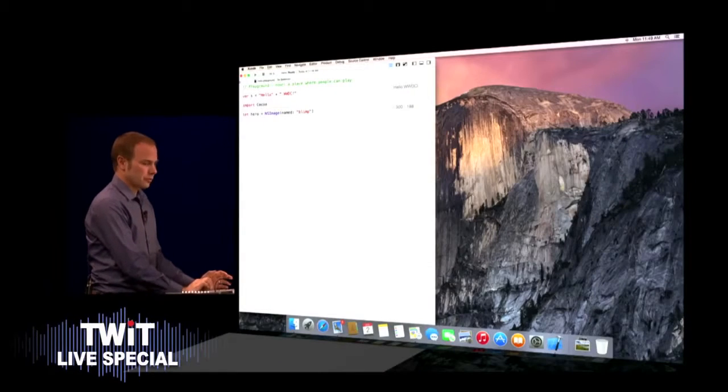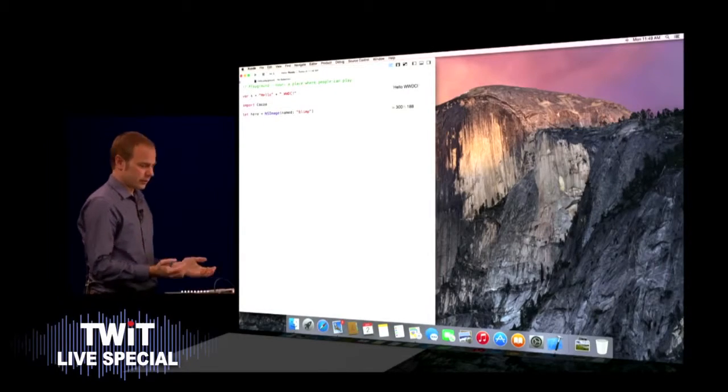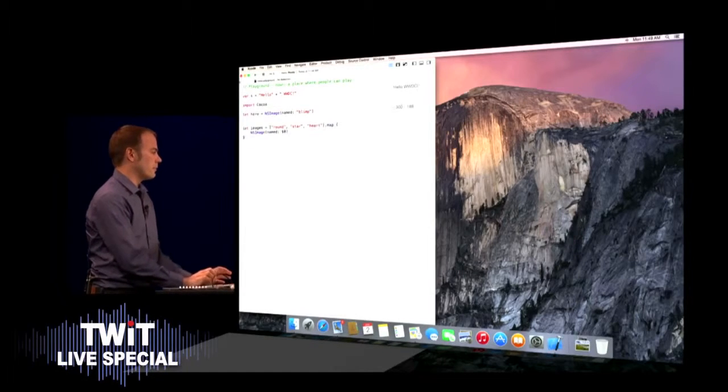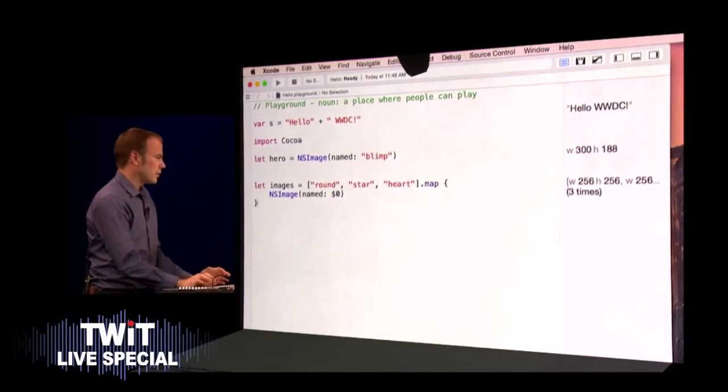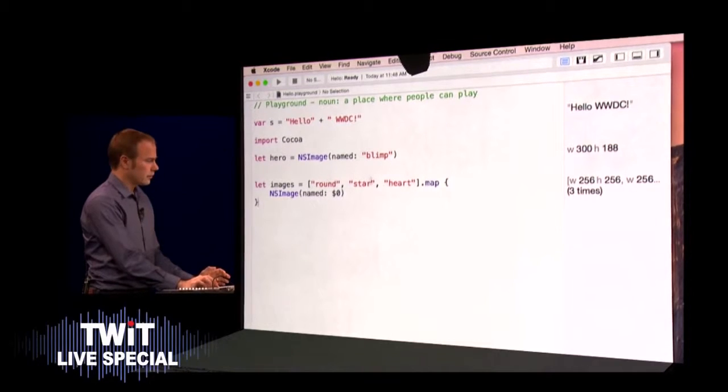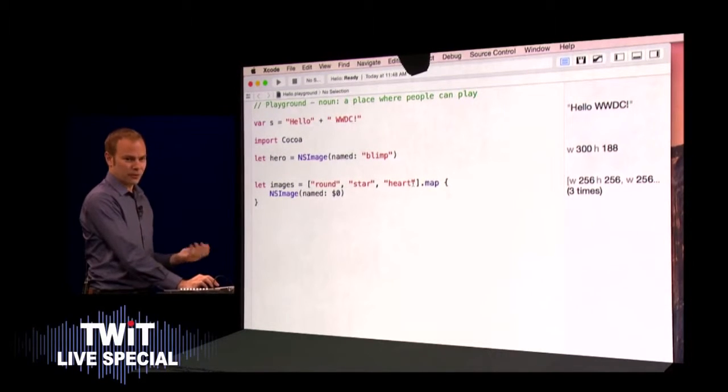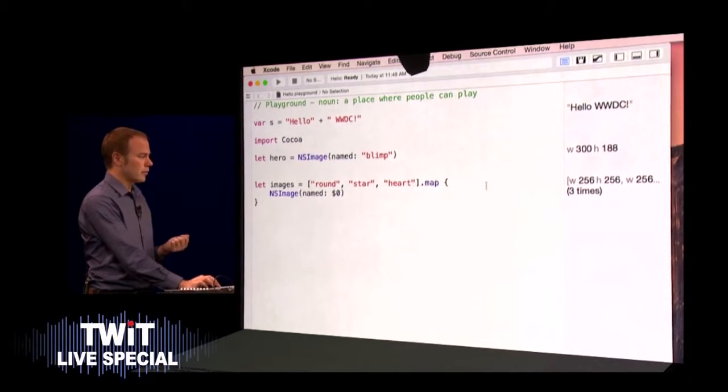Now Swift is loaded with high-end features like generics. Here you can see I'm using an array of strings. I'm using the functional map algorithm to apply a closure to every element.